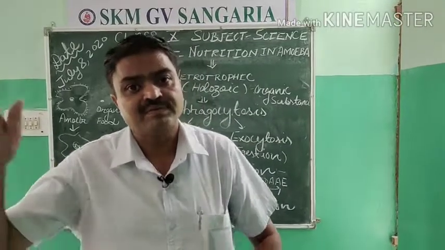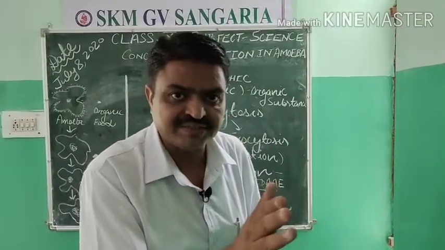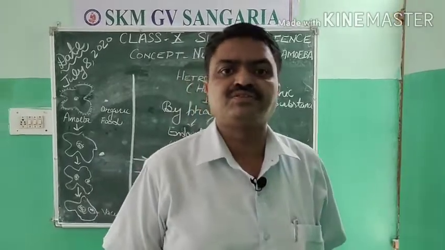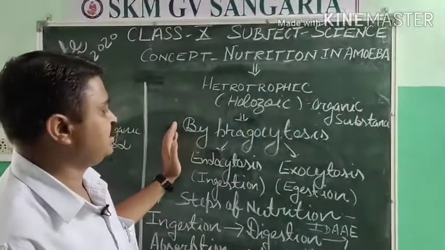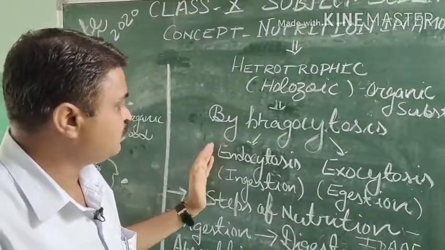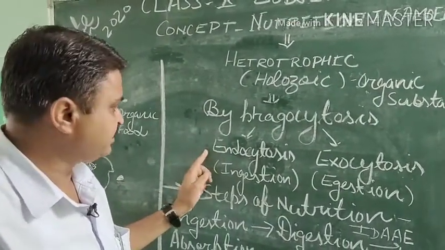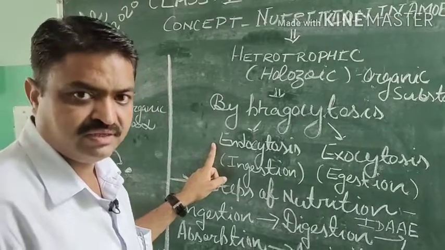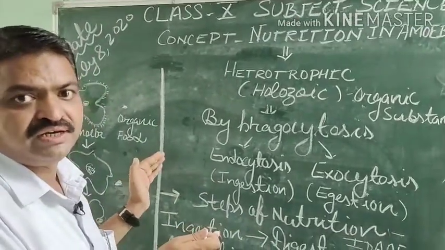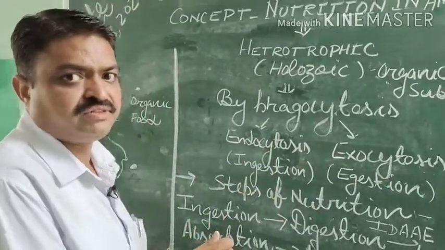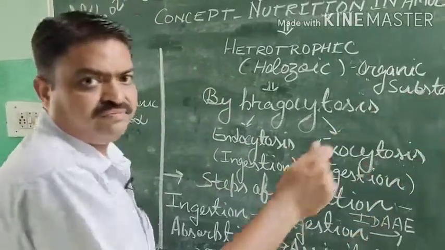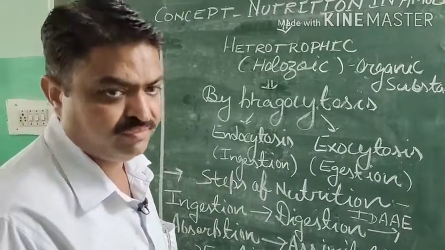And it removes its waste with the help of exocytosis. So we can say that phagocytosis includes two important processes. First is endocytosis, from which the food enters inside the amoeba, and exocytosis, from which the waste is removed from the body of the amoeba.